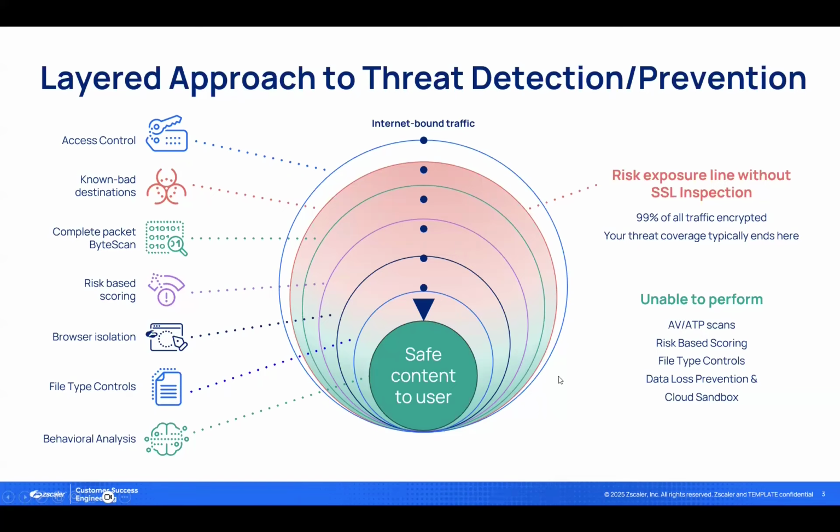Any of these advanced controls, such as antivirus or advanced threat prevention scans, the risk-based scoring, file type controls, cloud sandbox, data loss prevention, and all other advanced policies, cannot be performed if the traffic is encrypted but not inspected.